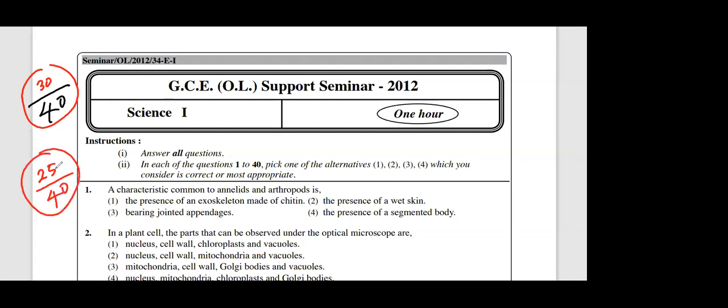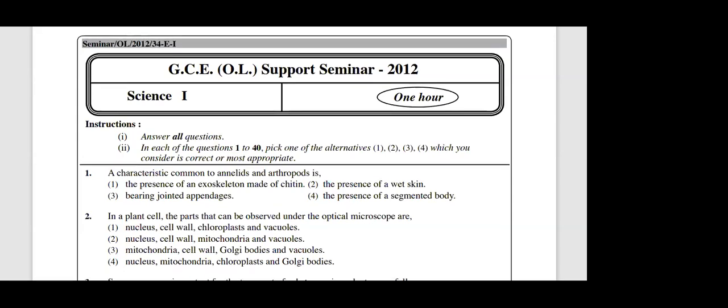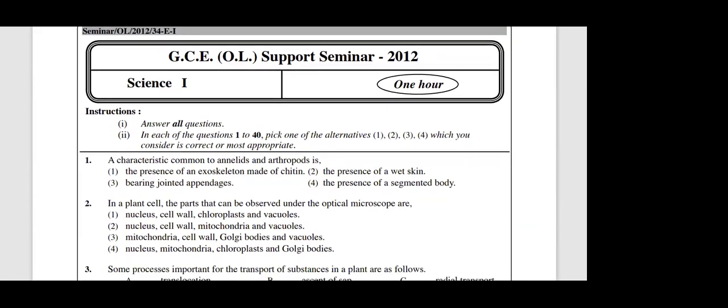Yeah, so your target should be at least 25 out of 40 here, since you have to leave some. If you assume you get free marks for those 5 MCQs not in the syllabus now, then you can do the rest, right? So let's discuss 1 to 12 bio MCQs. 1 to 12, now you can lower your hand. 1 to 12 bio MCQs. Let's see the first one, that is from classification. Because this classification lesson was there in the old syllabus and new syllabus both, right?